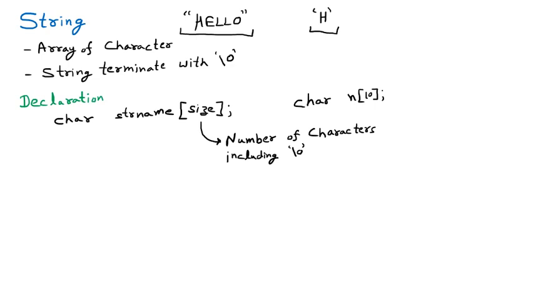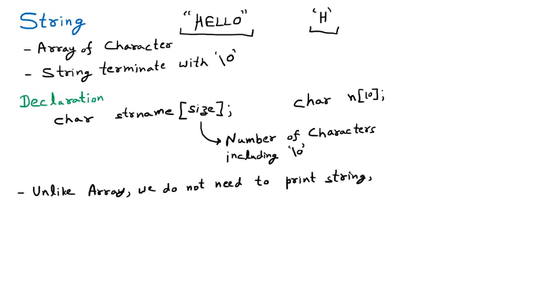There is one more property of the string, and that property is that it is unlike an array. Unlike an array means it is not the same as the array. We do not need to print the string character by character.